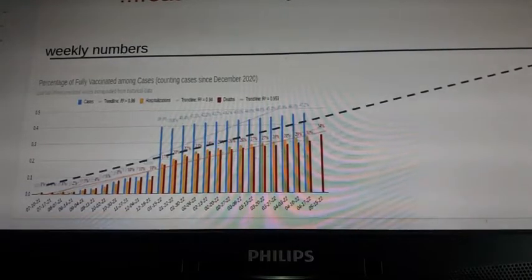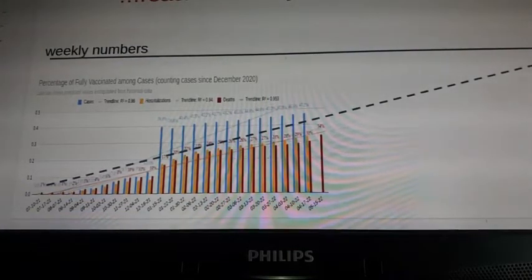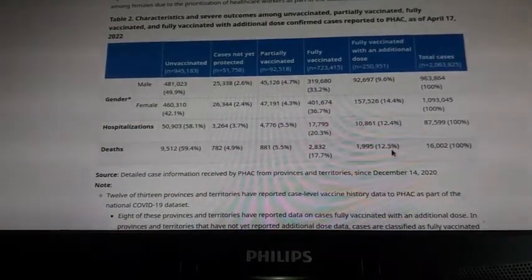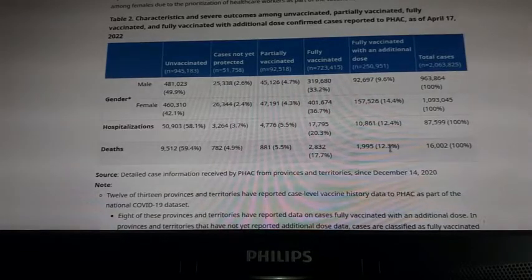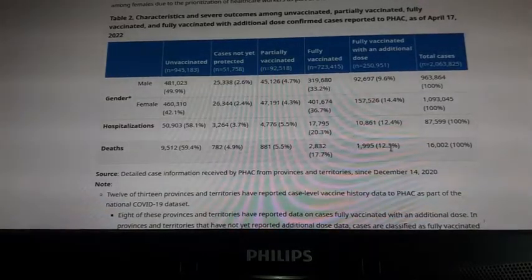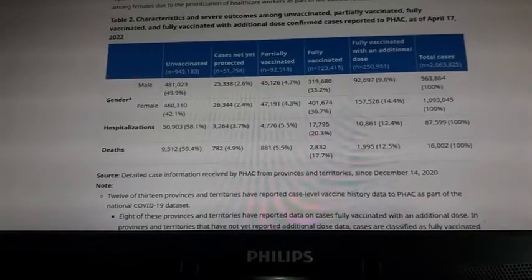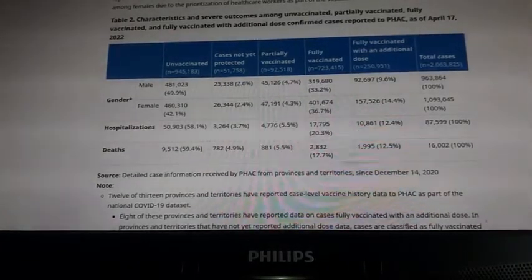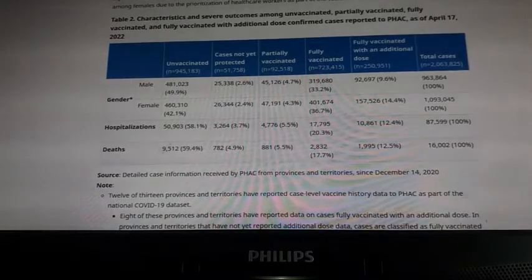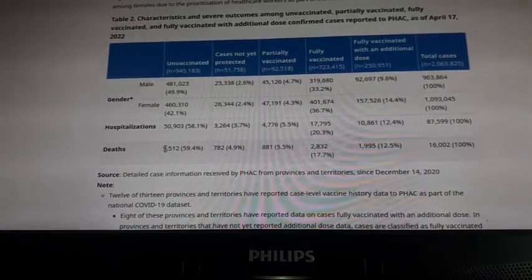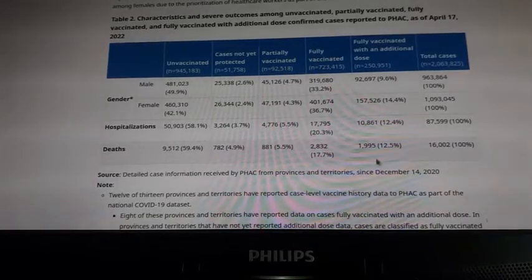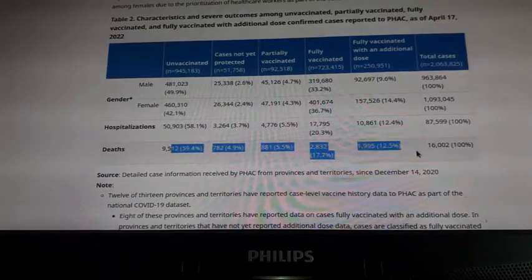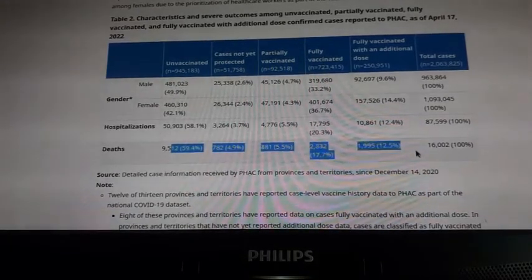Tell them, I will tell you exactly the number which will be printed in this report. It will be not 31 or 30.2. Next week it will be 31%. In a month from now it will be 34%. So we do want to get a new government which will look into the data, which will look into the science, which will not shy from discussing these numbers. Whatever these numbers are, they're going up, and we must talk about those numbers.